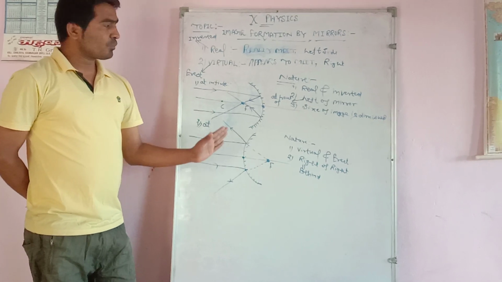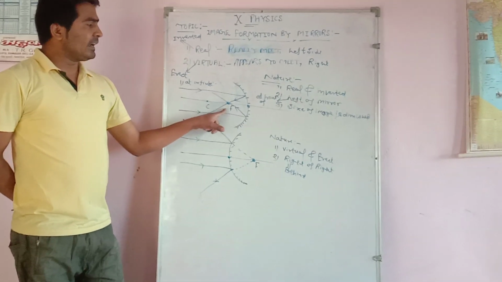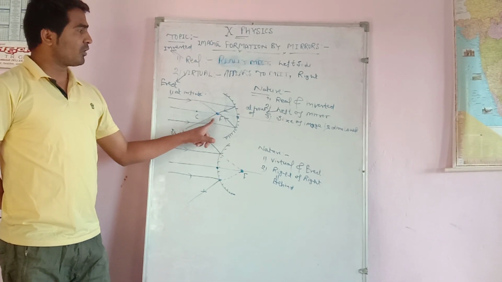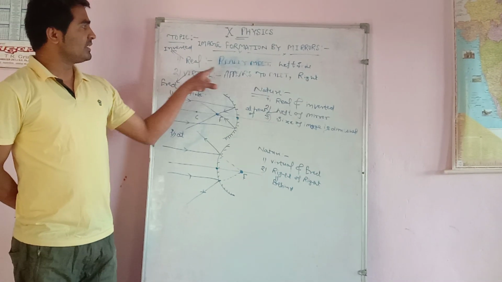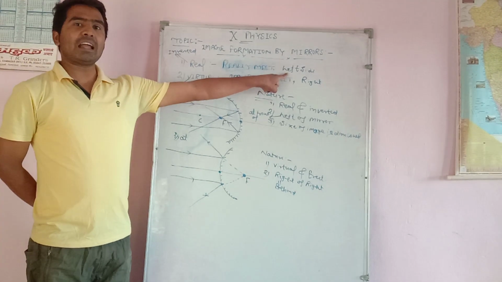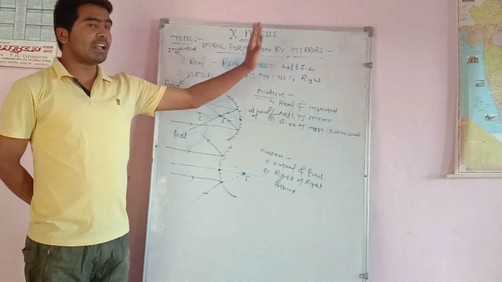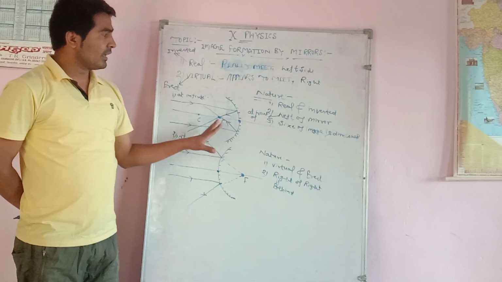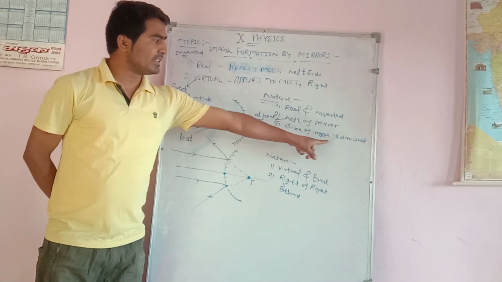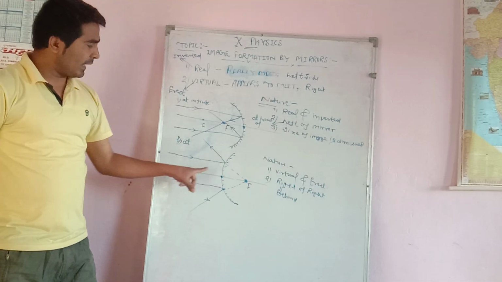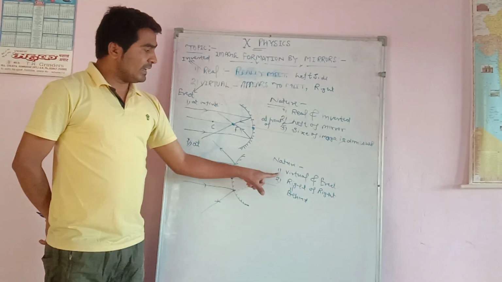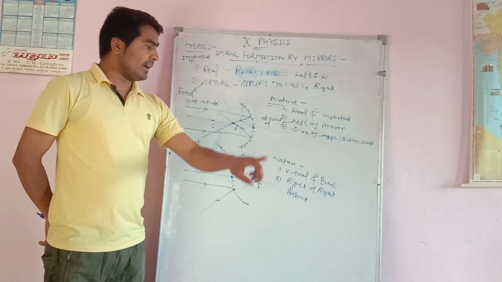When light rays after reflection meet at the left of the mirror, the nature of the image is real and inverted. The light rays really meet, and light rays always meet really after reflection at the left side. The left side of the mirror is real, inverted, at the front of the mirror, and the size of the image is diminished. Diminished means very small. And when light rays after reflection appear to meet, the nature of the image is virtual and erect.